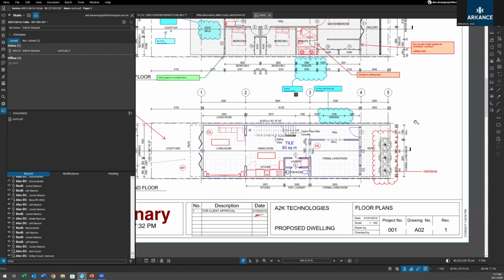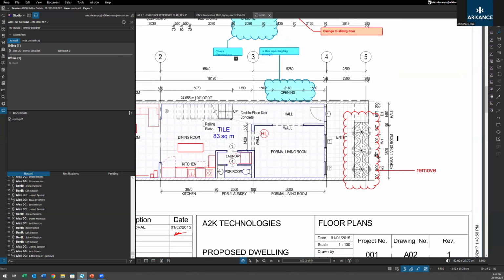If my Bluebeam crashes or something, that doesn't matter because that markup's online now. It's on the cloud. It's not going anywhere. So it's good for that data security aspect. You can keep that sense of comfort knowing you're not going to lose any work while it's in a session. It's a nice little benefit there because it's not just storing locally or anything. So a small benefit of those sessions. Constantly updating.